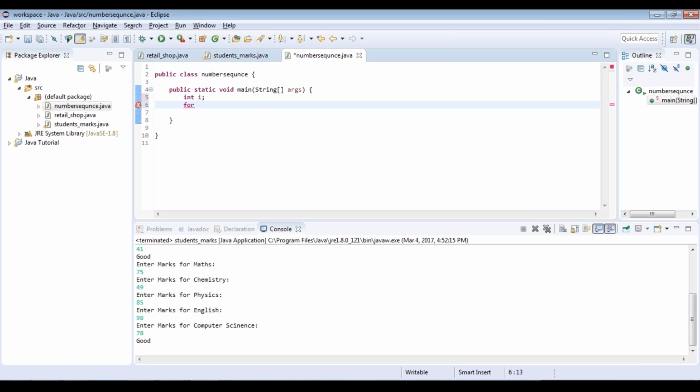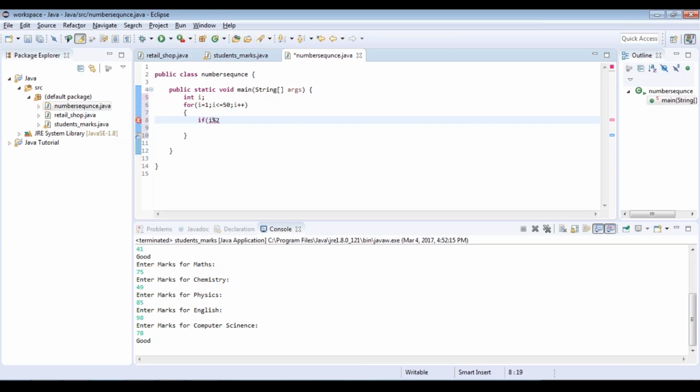So let's say for I equal to 1. Now in this case, my counting has to start from 1 because I'm going to check from 1 to 50. I less than equal to 50 and I plus plus. Now inside this, you need to specify both your break and continue statement. So first thing, let me check if the number is odd or even. So to do that, all you have to do is say if I modulo 2